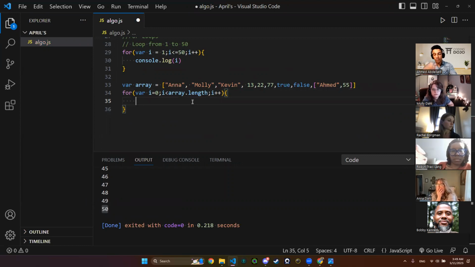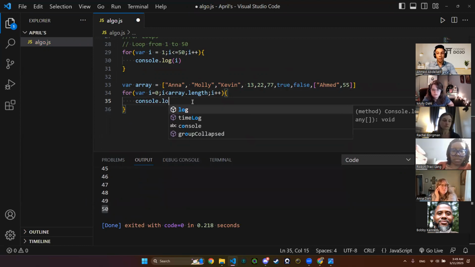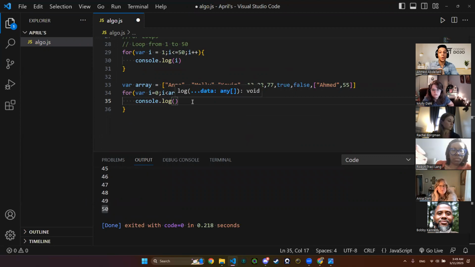Then console.log. What do we want to output? What do we want to console? We want to console log the values. I want to console log Ana, Molly, Kevin, and so on. How to console log them?